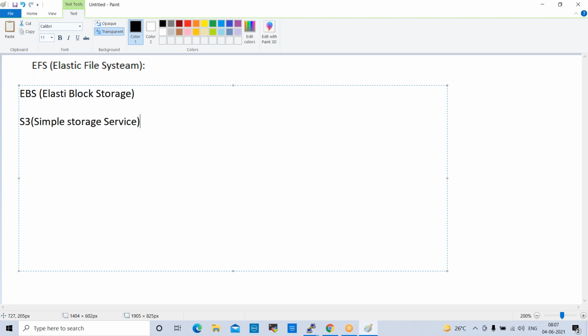So these two storages we discussed already, and the third one is EFS, Elastic File System, which we discuss today. Elastic File System is a service that provides a simple, scalable, fully managed elastic NFS file system. It is a cloud-based file storage service for applications and Linux workloads that run in the AWS public cloud.